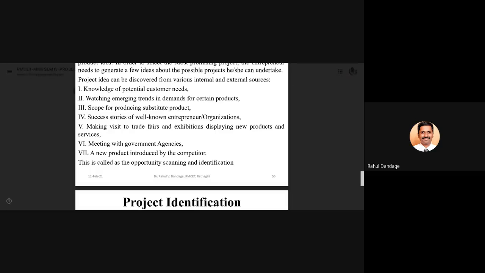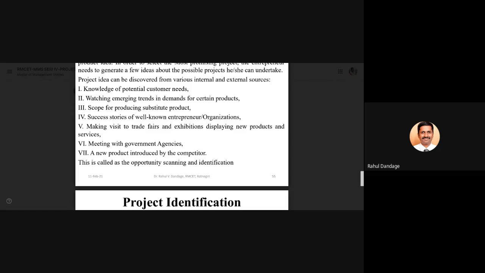So this is nothing but the process of opportunity scanning and identification. We need to keep checking what the various opportunities available in the market are, and then pick up the right opportunity, which will be your identification of the project. Normally we go for the SWOT analysis: strengths, weaknesses, opportunities and threats.